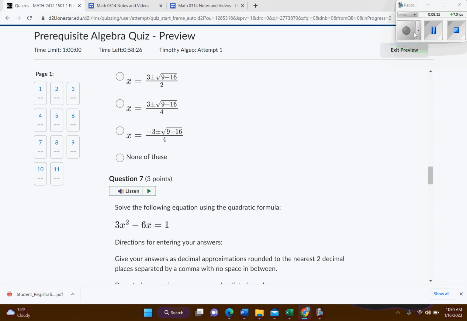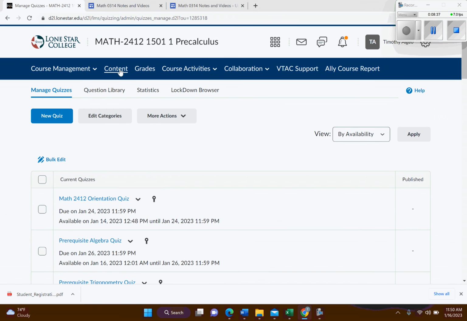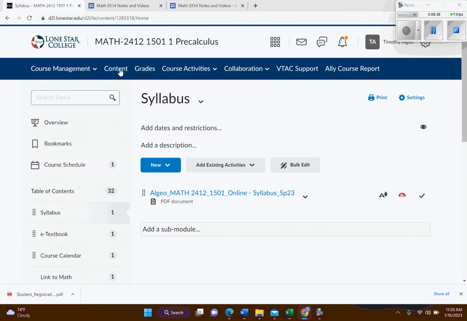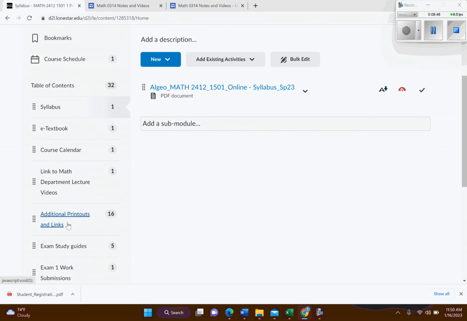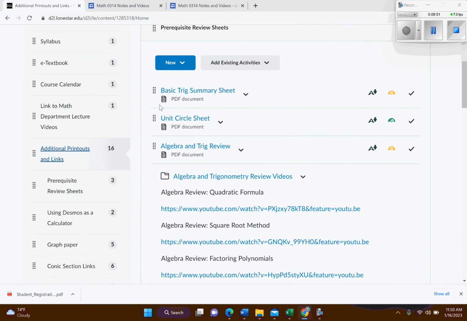Okay, so I'm going to go ahead and exit out of here, and I'm going to go back to content. And let's see. So just because we're talking about this right now, I'm going to go ahead and show you where you can find those resources. So that's going to be under additional printouts and links. I'm going to click on this. And here are some printouts that might help you. Basic trig summary sheets. The unit circle might be helpful for you. And then algebra and trig review. So those documents, you might want to look over those to help you with those prereq quizzes.